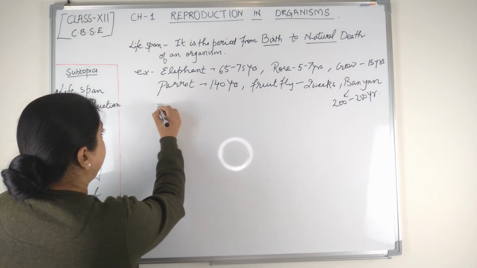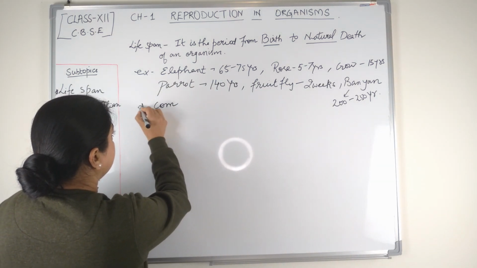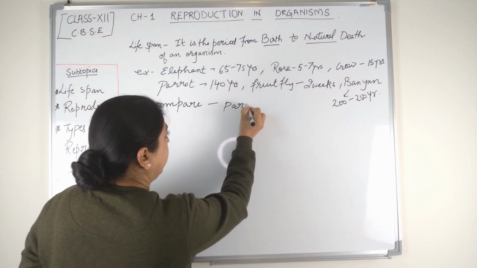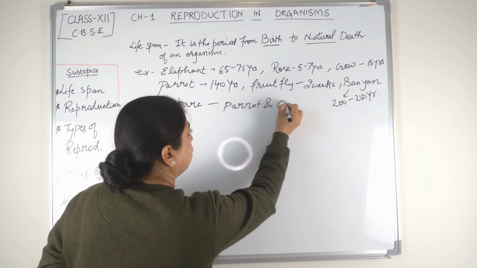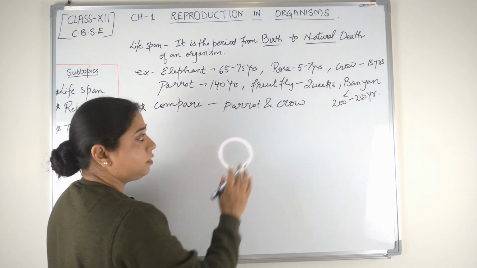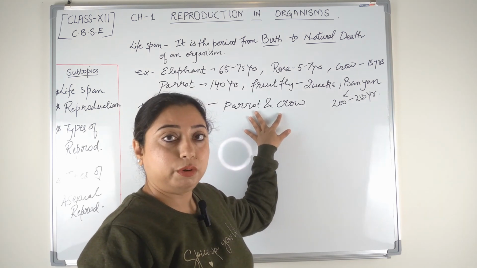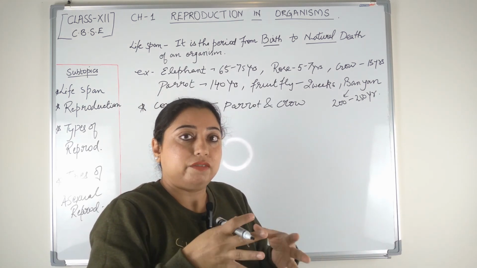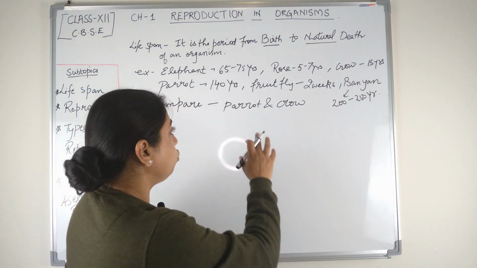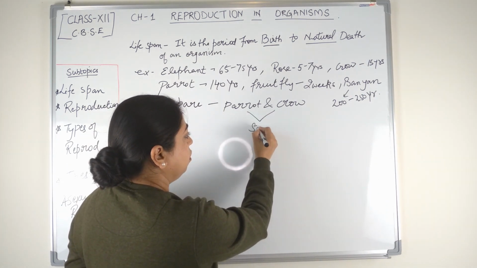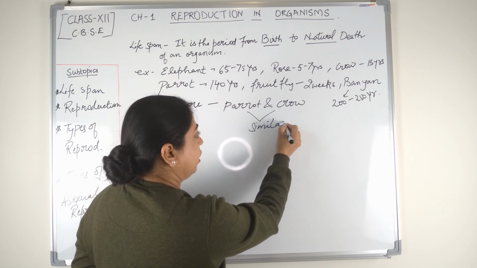If we compare parrot and crow, let's take these two organisms. Why am I taking these two organisms? Because they have almost comparatively similar size.